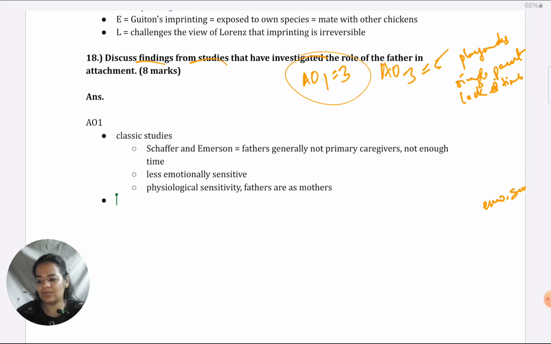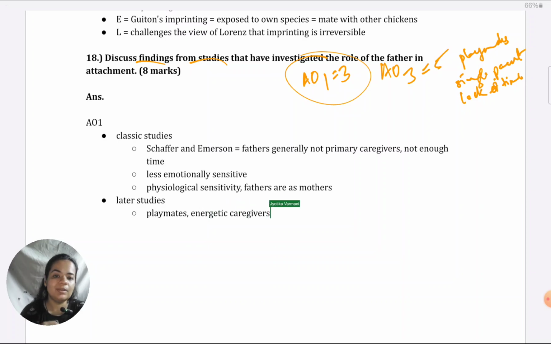So, one quick section I would give on classic studies, and another quick section I would give on later studies or recent studies. Not very recent, but what they've shown after these classic studies. So, the most popular one, Geiger's study, in which he showed that fathers tend to be playmates, energetic type of caregivers, and that is important for the development of physical activity, energy, and the fun side of children, of enjoyability and taking interest in hobbies. That is what is helped by having a father as a caregiver.